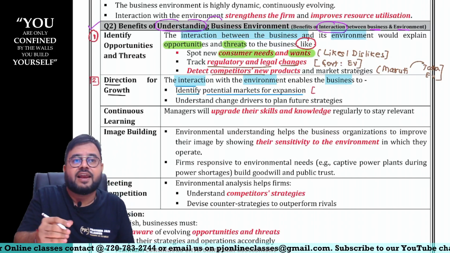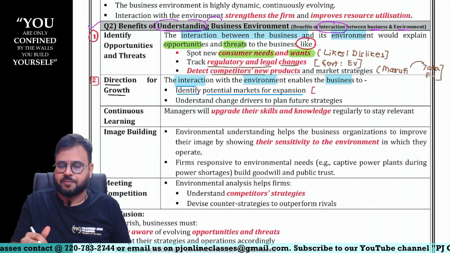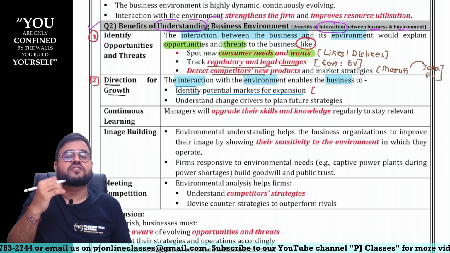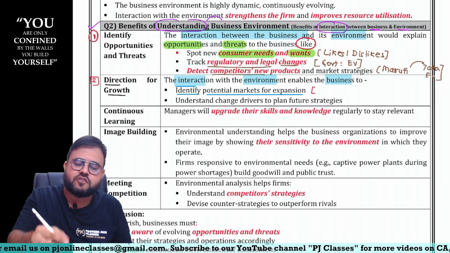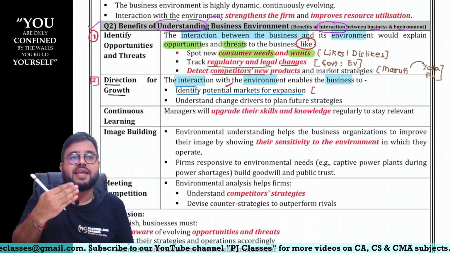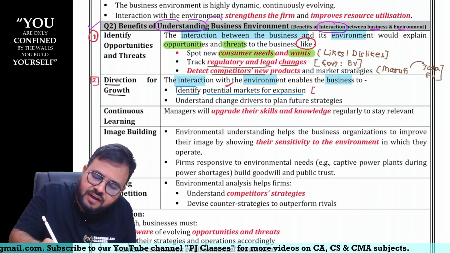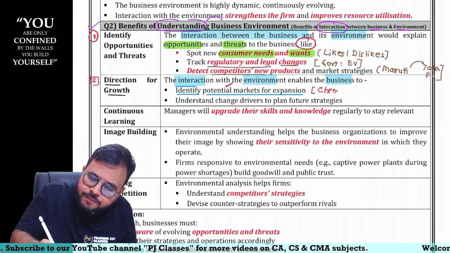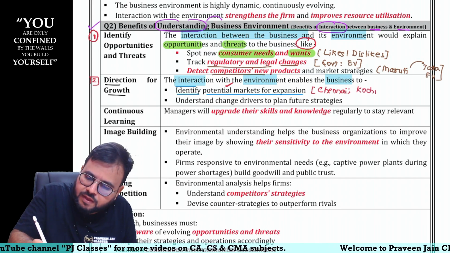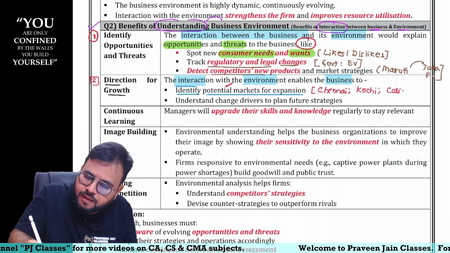Similarly, earlier I was only taking classes in Hyderabad, sir. Then I understood that Chennai students are also there. They are also studying very properly. The number of students is also very high. So I identified a potential market for my expansion. Then I started taking classes in Chennai, obviously in Kochi, Calicut, Bangalore.